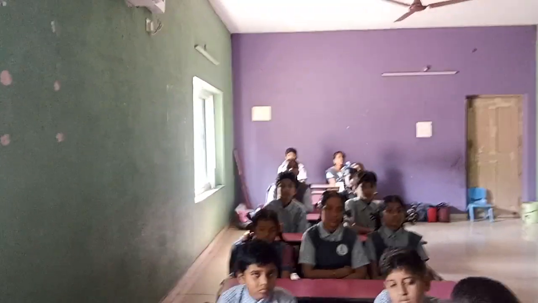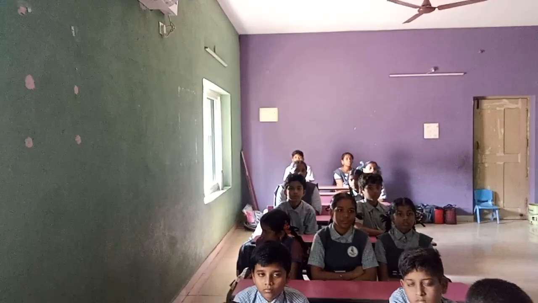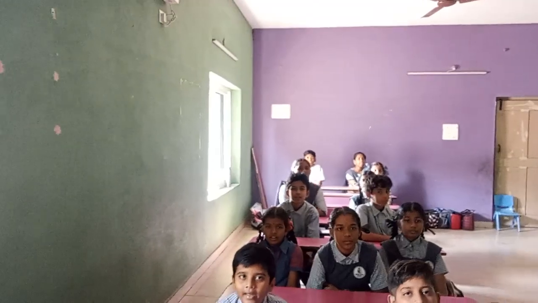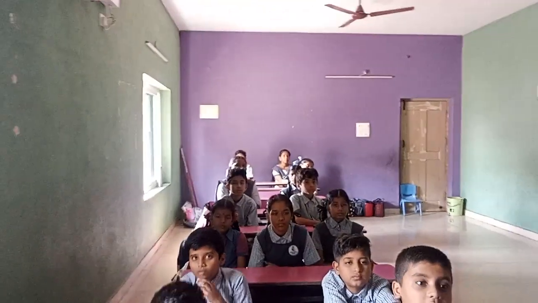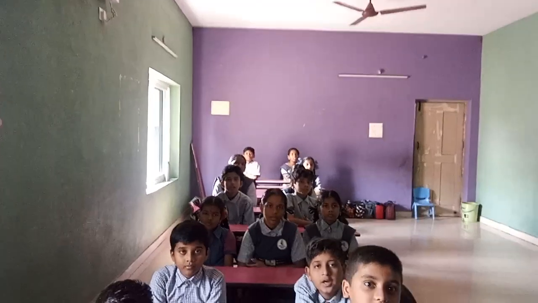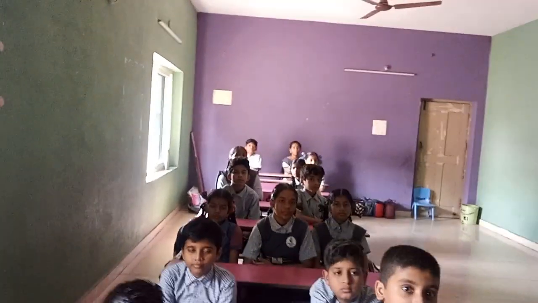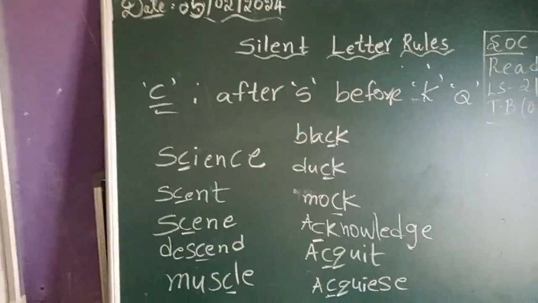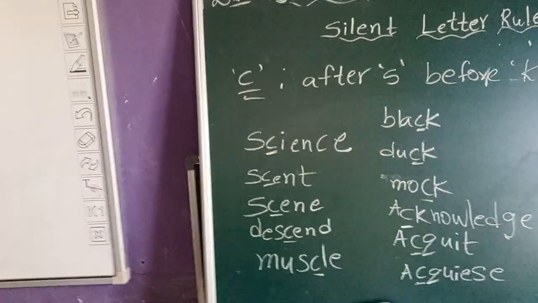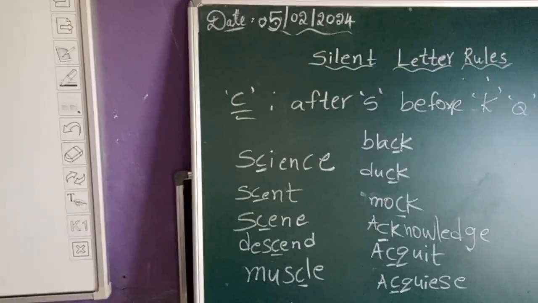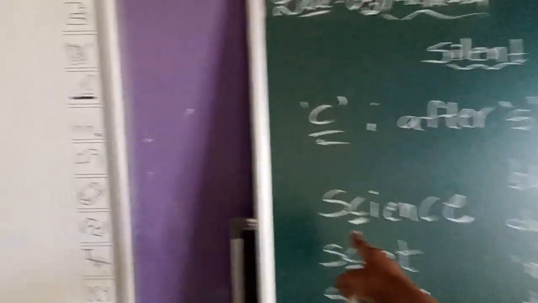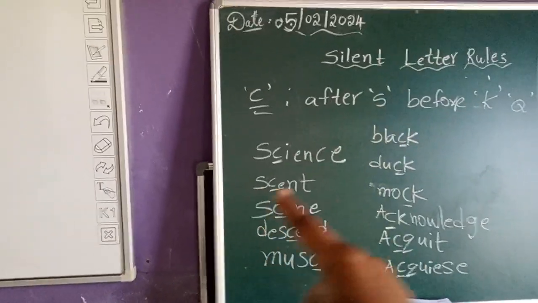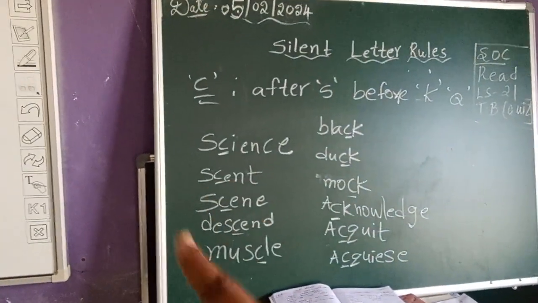C is silent if it comes after the letter S. C is silent after S. Next, C will be silent before the letter K and Q. If I give the examples, then you will be clear with that. Children, I wrote some words where C will be silent. What is the rule, children? C is silent after the S. So here, signs. C comes after the S. And in scent also C comes after the S.